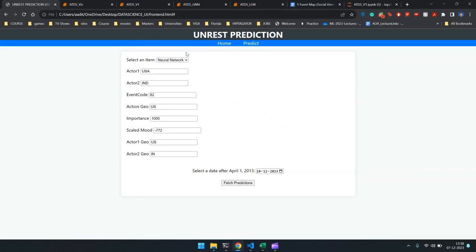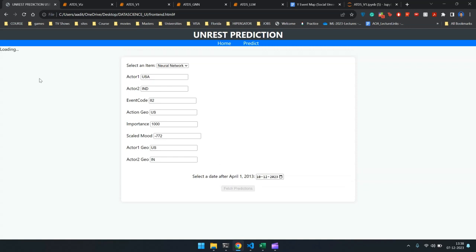This is our UI wireframe, and what our wireframe basically showcases is that we select all different kinds of inputs for our news event and select a model that we want, pass it along with the data, and we can get predictions for the inputs that we give it. So I'll give an example of neural networks. While it is fetching a prediction, let me take you through each of these input fields over here.